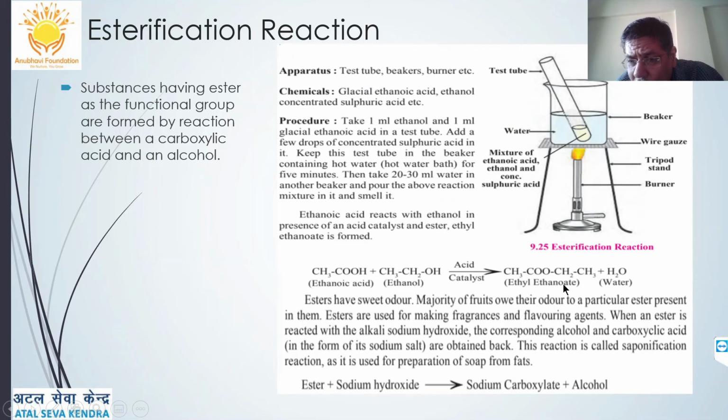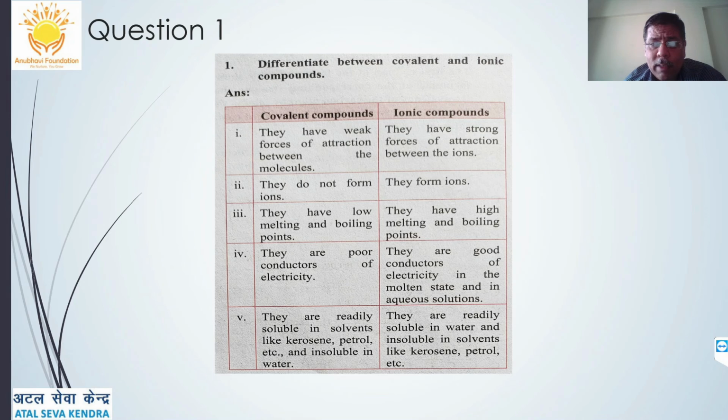It will form ethyl ethanoate plus water, which is this ester. This is called an ester. Esters have a sweet odor, a very fruity odor rather we can say. A majority of fruits have that odor, which is characteristic of them, especially the apple. It is used for making fragrance and flavoring agents. So ester plus sodium hydroxide gives sodium carboxylate plus alcohol. This is a reaction shown by esters.